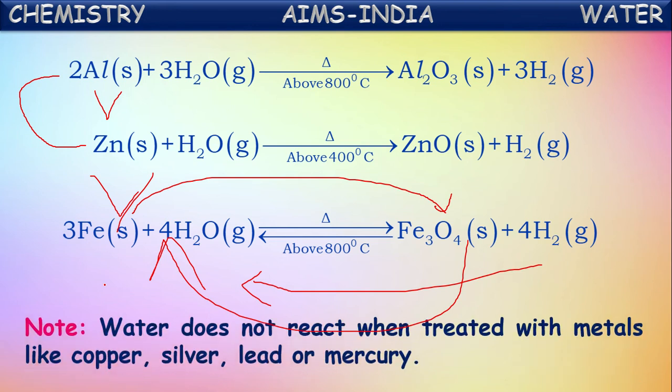Water does not react when treated with metals like copper, silver, gold, lead, and mercury. These metals are called least reactive metals. You can say they are the third category in reactivity. These metals do not react with water or steam. They won't react. What are those metals? Copper, silver, lead, gold, mercury. These metals do not react with water in any condition.